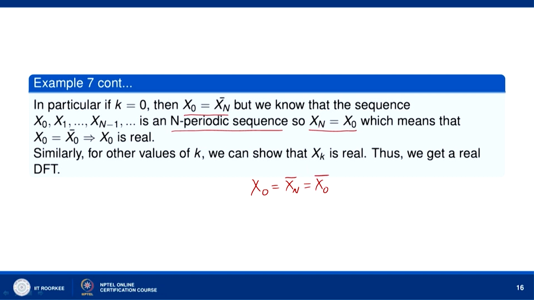We have found that X naught equals X n bar, but because of n periodicity X n is equal to X naught. So combining these, we get X naught equal to X n bar equal to X naught bar. So X naught is equal to X naught bar, which means that X naught is real. Similarly, we can take k equal to 1, 2, 3 and so on up to n minus 1 and show that X k is equal to X k bar for all k.